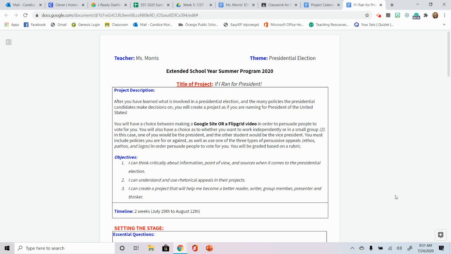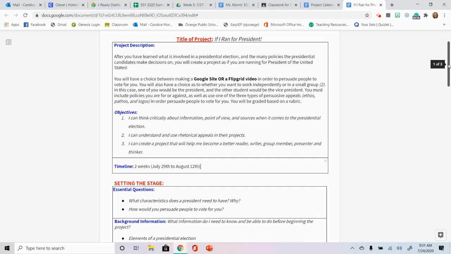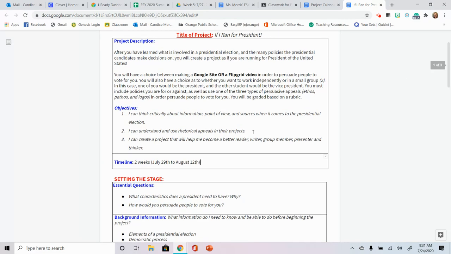So as you can see, my timeline right here, we're starting this week, and we're going to August 12th. August 12th is technically the last day of ESY.